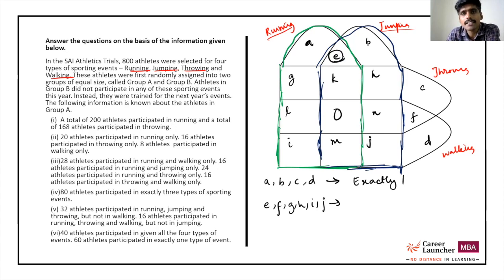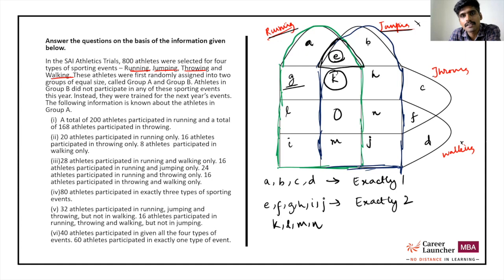Look at E. E is a part of only the Venn diagram of the green one and the blue one. It is a part of only running and jumping and not a part of throwing or walking. So this is the areas E, F, G, H, I, J. For example, G is a part of running and throwing, but it is not a part of jumping, not a part of walking. So these 6 areas, E, F, G, H, I, J, represent exactly 2 of the sets.